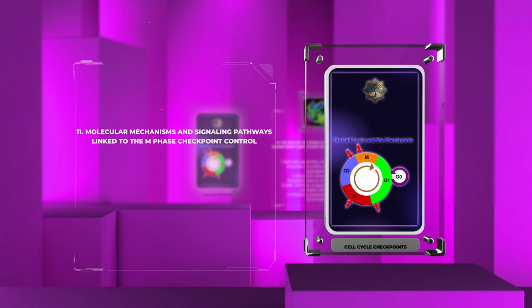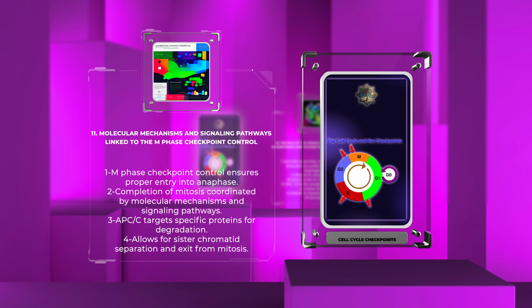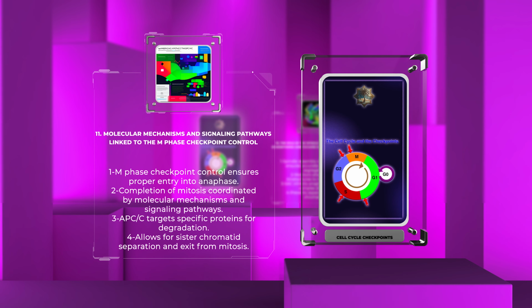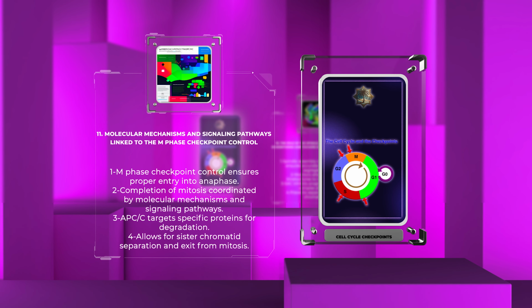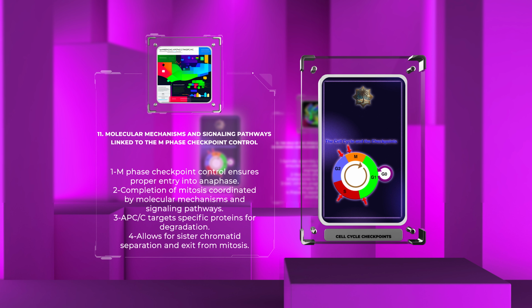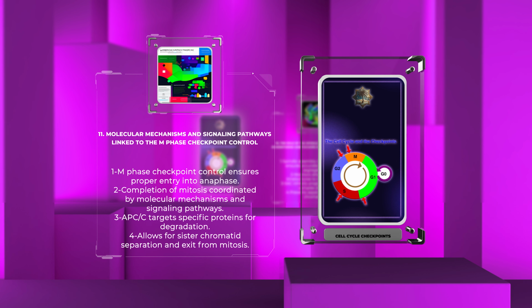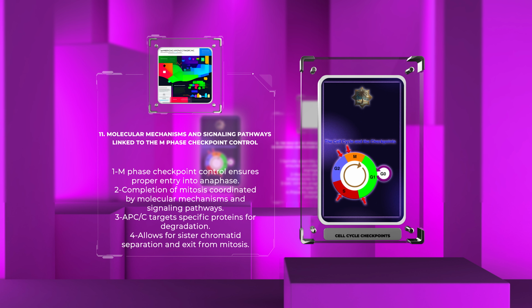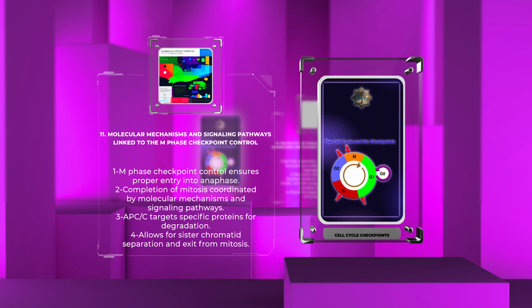The M-phase checkpoint control ensures proper entry into anaphase and the subsequent completion of mitosis. Several molecular mechanisms and signaling pathways are involved in coordinating this checkpoint. The APC/C, mentioned earlier, is a crucial component of M-phase checkpoint control. It targets specific proteins, including securin and cyclin-B, for degradation, allowing for sister chromatid separation and exit from mitosis. Additionally, regulatory kinases, such as the polo-like kinases and CDK1, contribute to the coordination of different events during mitosis.